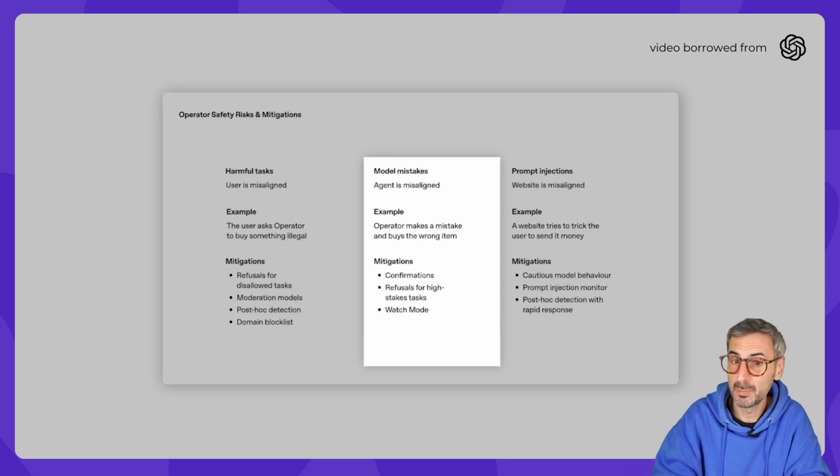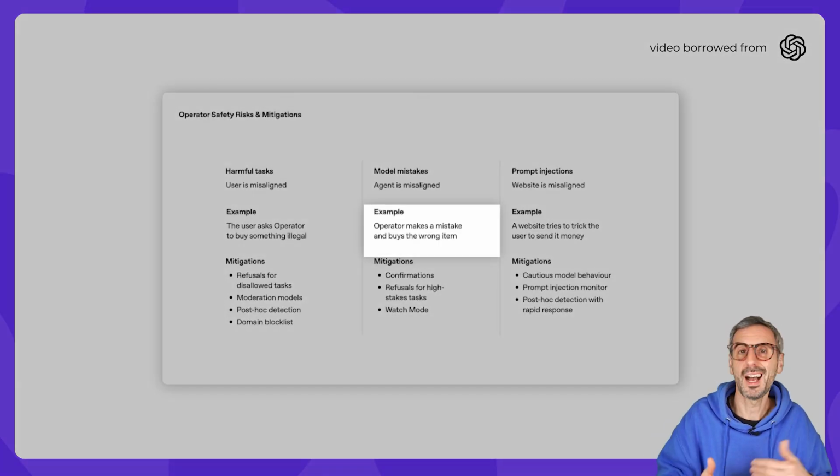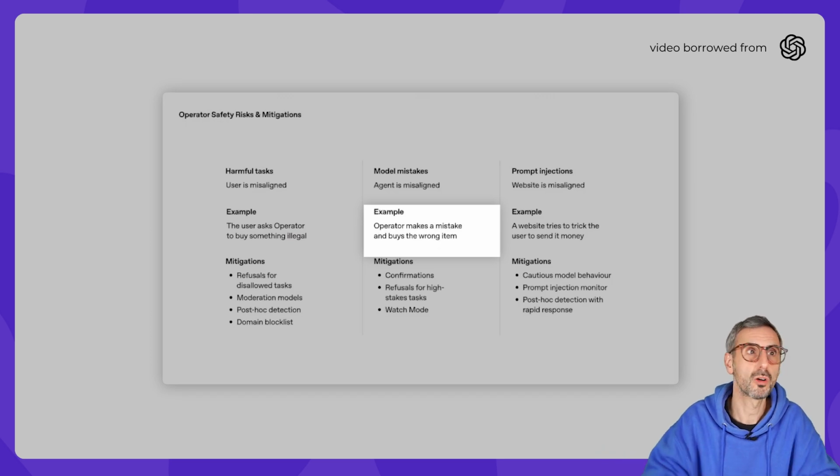The model can make mistakes and will make mistakes. They announced it, they really insisted on that because they are rolling it out very soon, it's still a research preview model, so there will probably be mistakes and some with pretty bad consequences. That's what they've said. So an example, operator makes a mistake and buys the wrong item, okay? Like buys the wrong basketball ticket for the wrong game, for example.